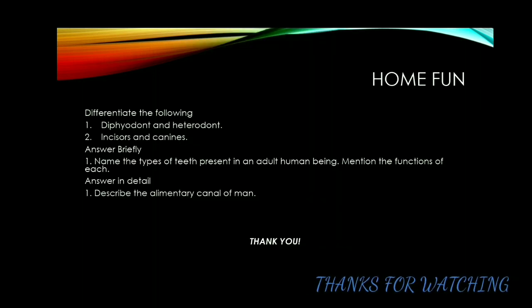Next is homework. Students are asked to study the following questions. Differentiate the following: diphyodont and heterodont. Second question, incisors and canines. Answer briefly: Name the types of teeth present in an adult human being. Mention the functions of each. Answer in detail: Describe the alimentary canal of a man. Students are asked to learn and write the differentiate and answer briefly questions in their notes. Answer in detail: you should study but no need to write.